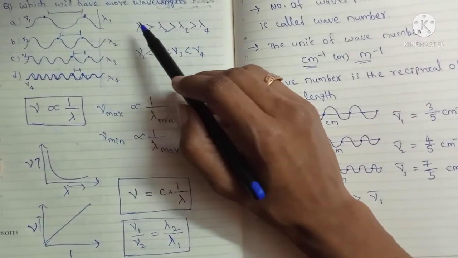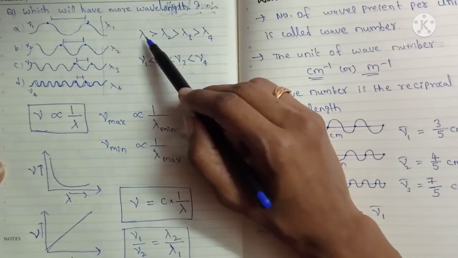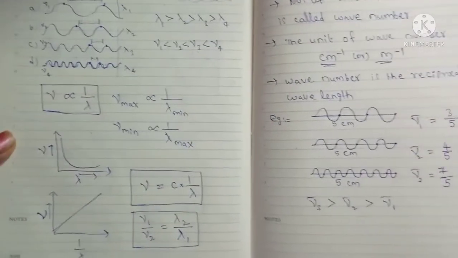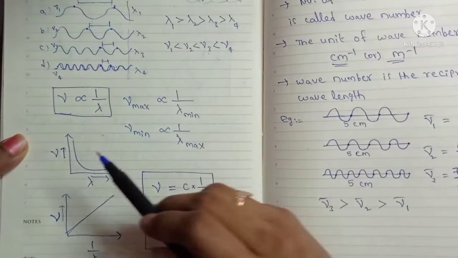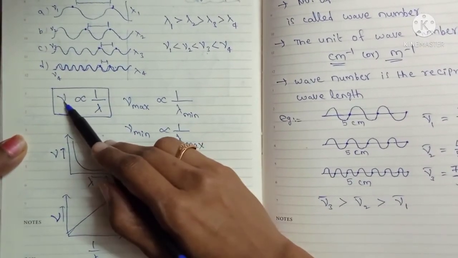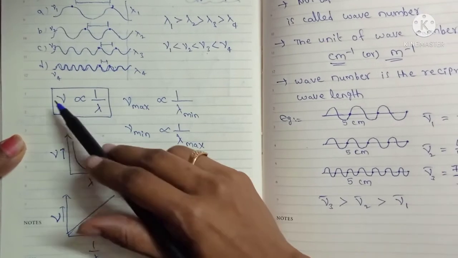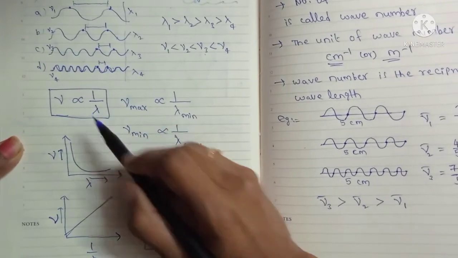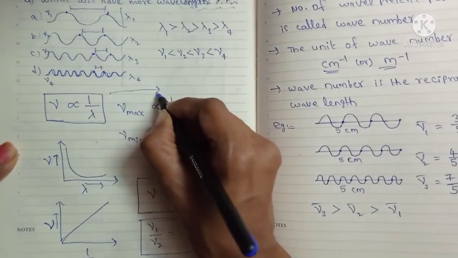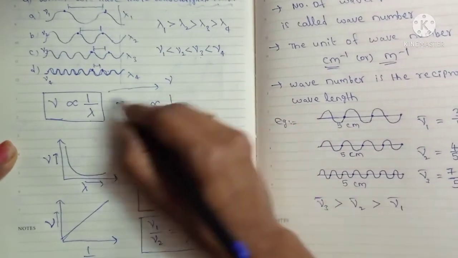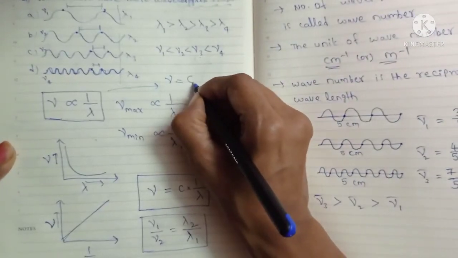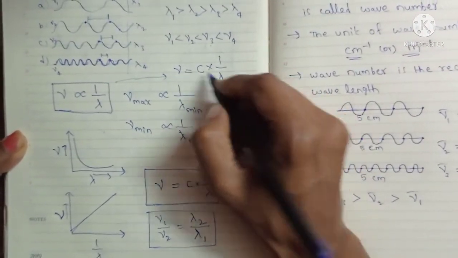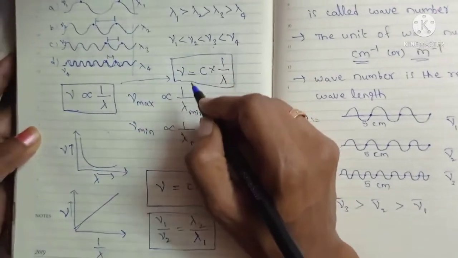So if you compare lambda and frequency, both are inversely proportional. So we can relate them as nu is inversely proportional to lambda, or we can say nu is directly proportional to 1 by lambda. Okay, this is the equation. From this equation, if you remove the proportionality, one constant comes: c into 1 by lambda. So this is the important equation.